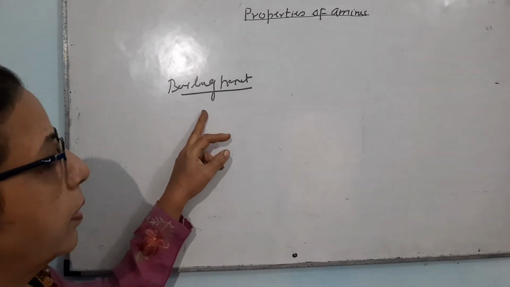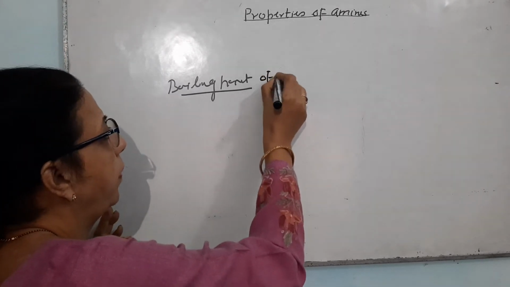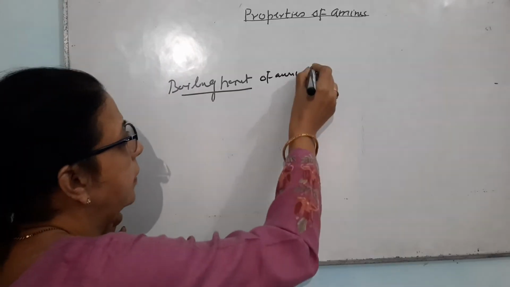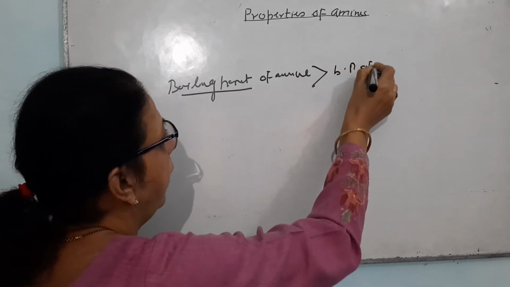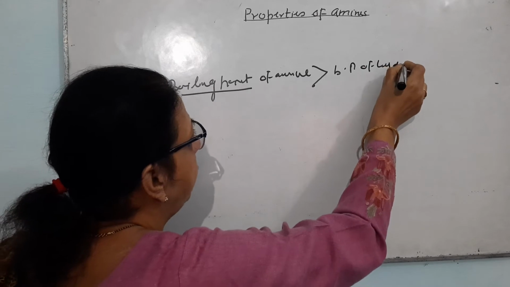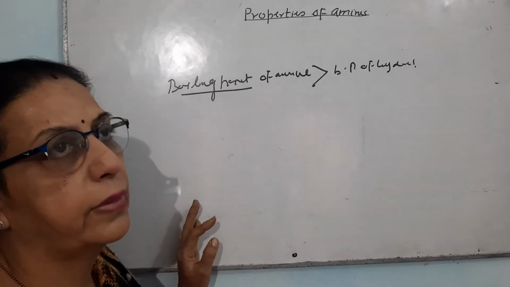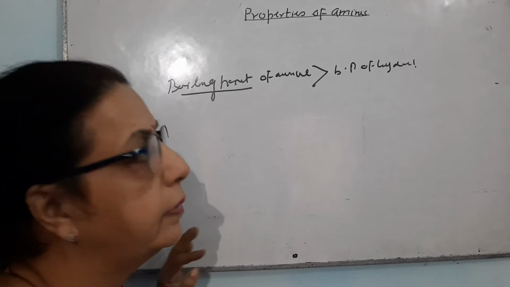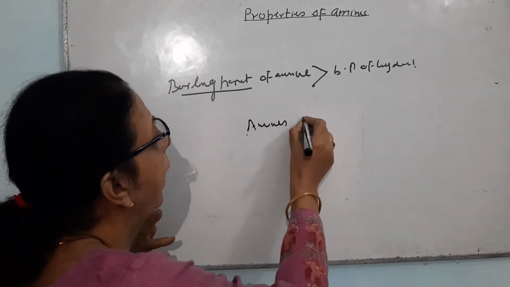The boiling point of amines is greater than that of hydrocarbons of the same molecular mass. But if I compare the boiling point of amines with alcohols